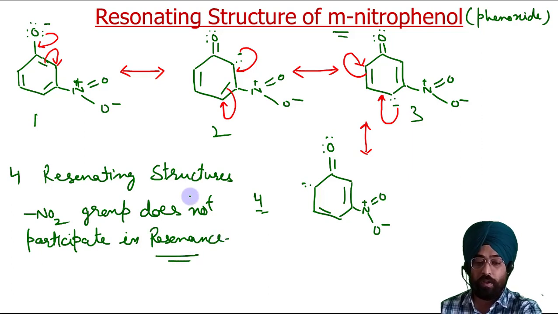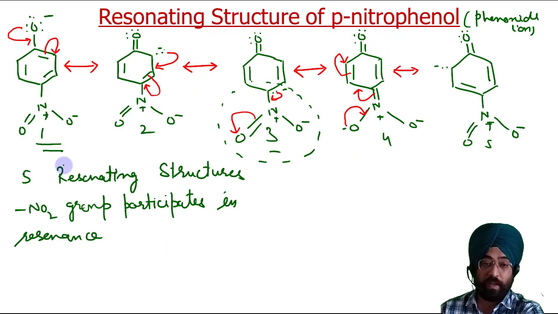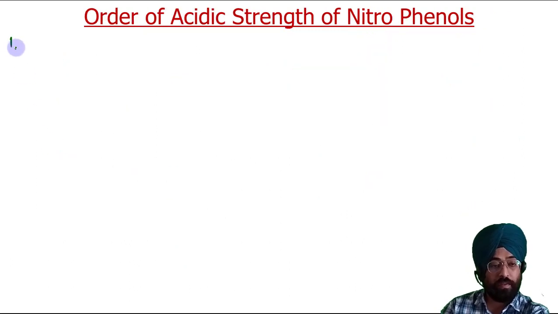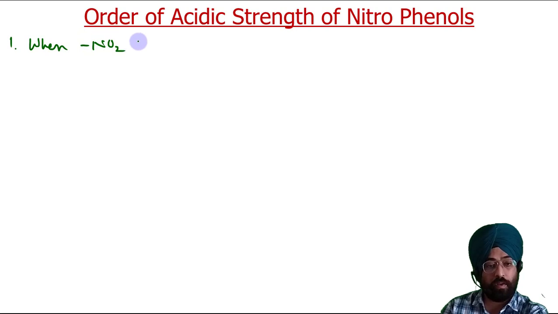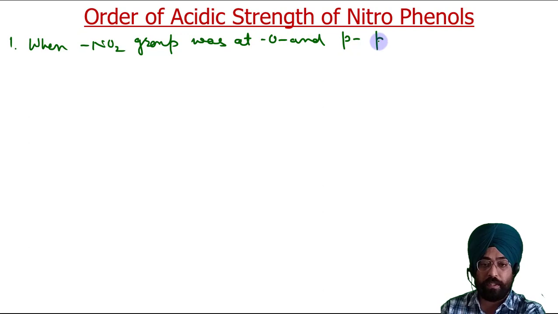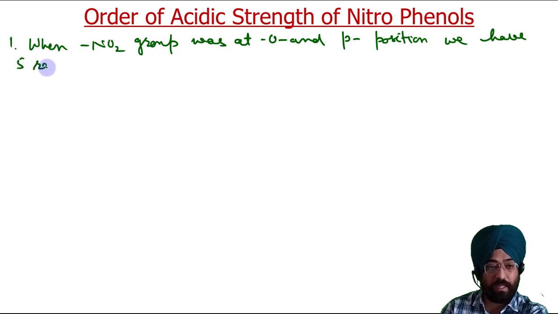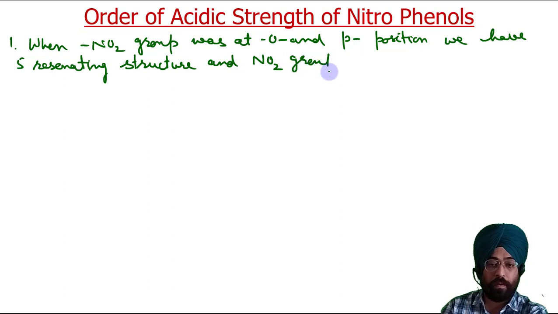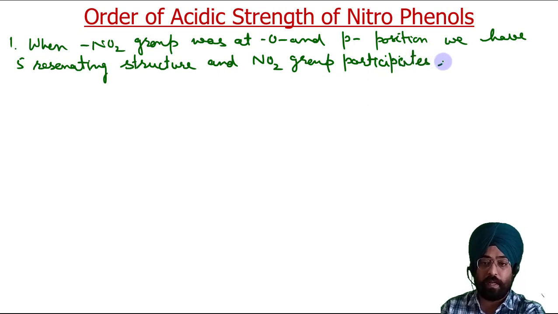So that's how after seeing the resonating structures we came to the conclusion that when the NO2 group was at ortho and para position, we have 5 resonating structures and the NO2 group participates in resonance.